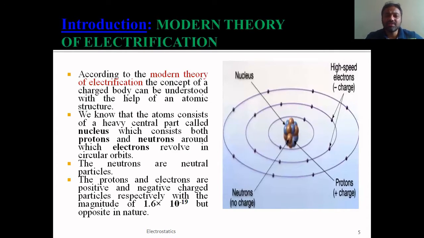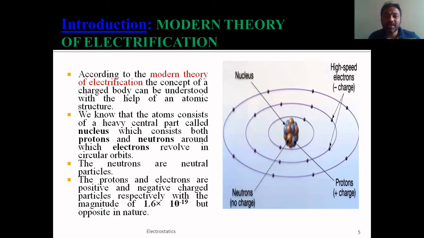Anyway, moving on to our next slide, coming to the introduction part of this chapter, that is the modern theory of electrification. What is this modern theory of electrification? It helps us to understand the concept of a charged body. That means, when do we say that a body is charged? How can we say that a body is charged? And if it is charged, whether it is a positively charged body or a negatively charged body, and if it is charged, what is the magnitude of charge that is present on a particular body? All those things can be understood with the help of this modern theory of electrification.